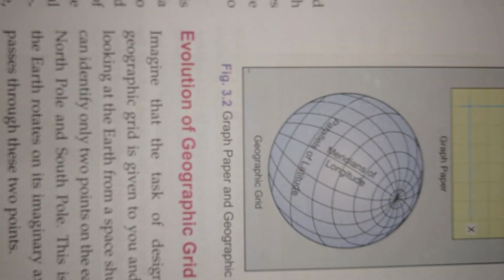Someone may say west. Someone may say north. Someone may say south. It means that as the reference point changes, the direction is also changing. It means that it is very, very important for us that we need a reference point, whether it is a distance or whether it is a direction.